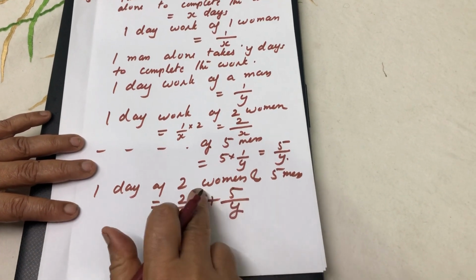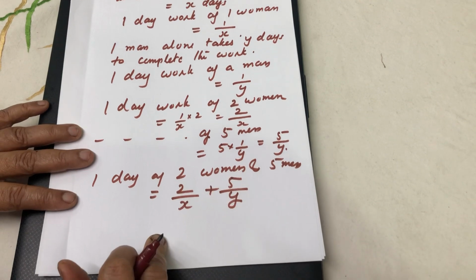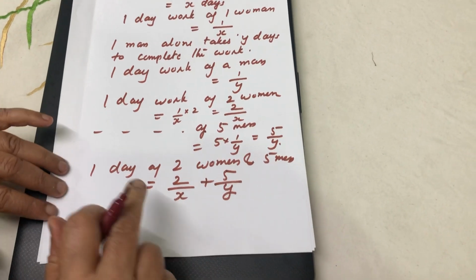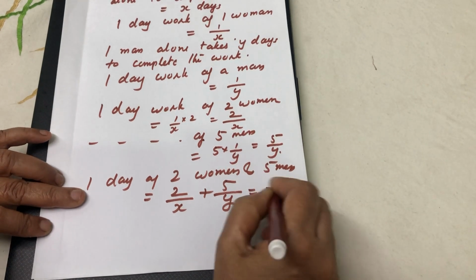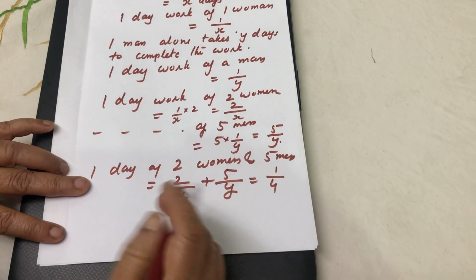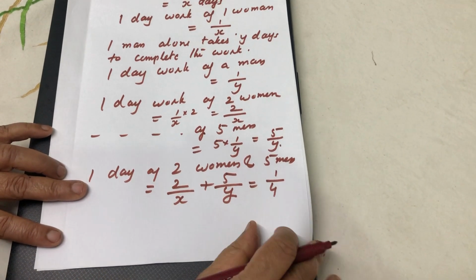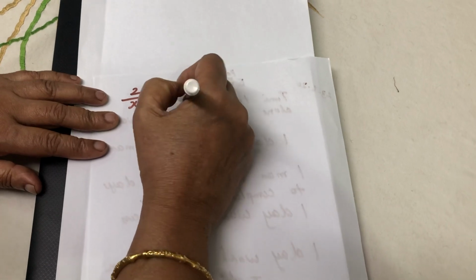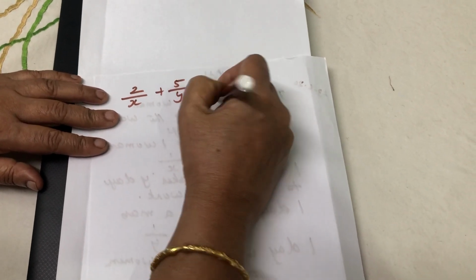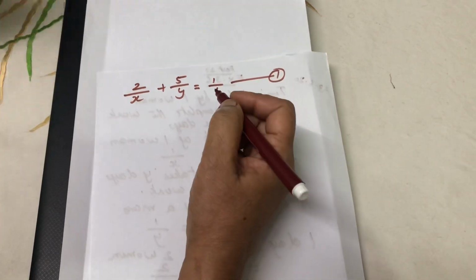Both 2 women and 5 men together finish the work in 4 days. Therefore 1 day work of 2 women and 5 men is 1 by 4. So 2 by X plus 5 by Y is equal to 1 by 4. That is the first equation.